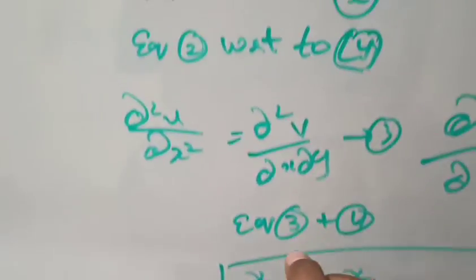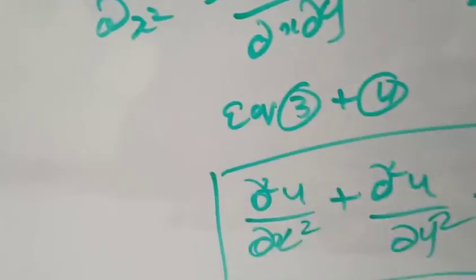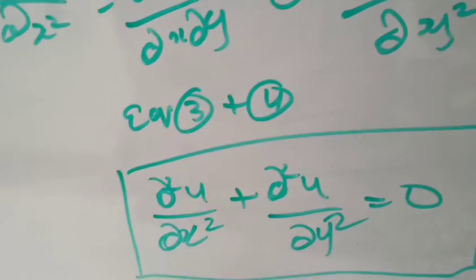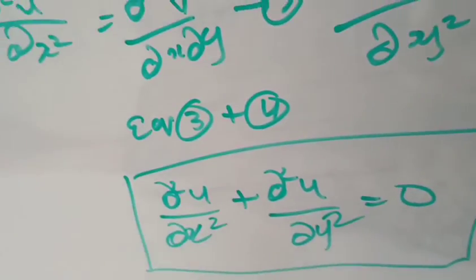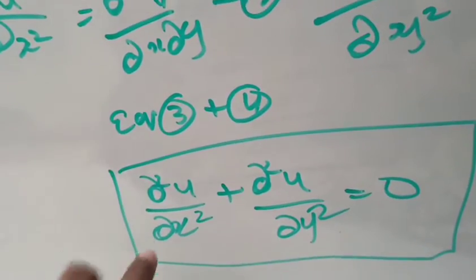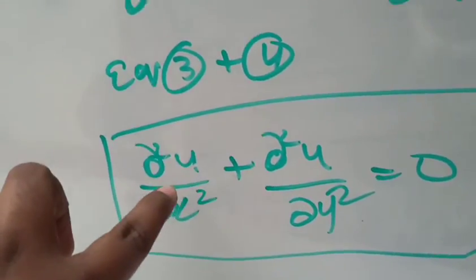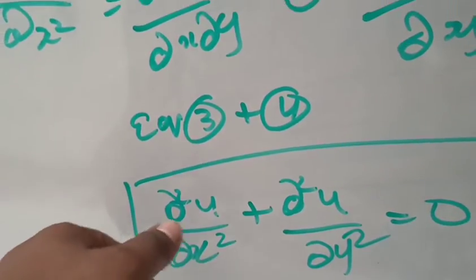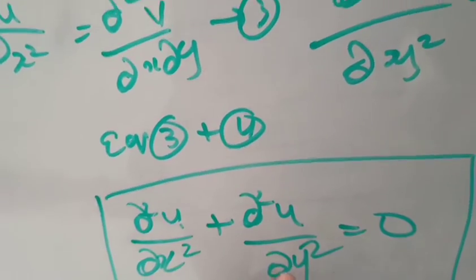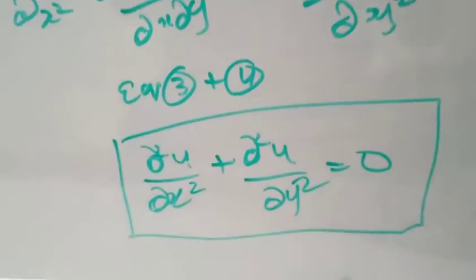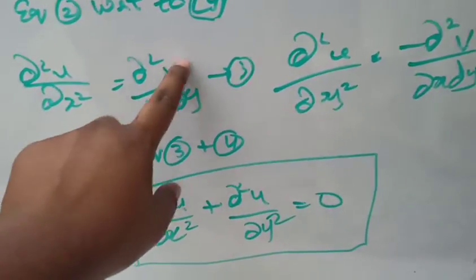By adding these equations, we will get the Laplace equation which we have satisfied, where for the variable u it is dou square u by dou x square plus dou square u by dou y square is equal to 0. And in a similar way we can also find it for v.